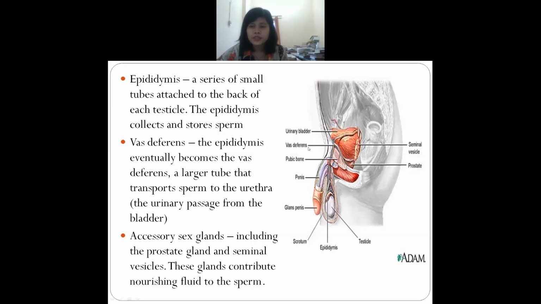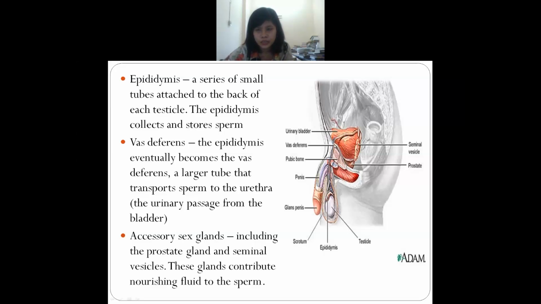Okay, next is the vas deferens. So this is the vas deferens. What will you see here? You will see that the epididymis, this one, eventually becomes the vas deferens, this one. And you can see that the vas deferens is larger in size. It is also a tube. Even the epididymis is a tube, and the vas deferens is also a tube, but the size of the vas deferens is a bit bigger compared to the epididymis.